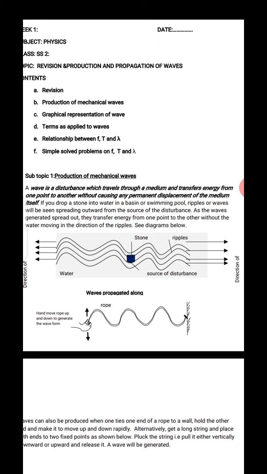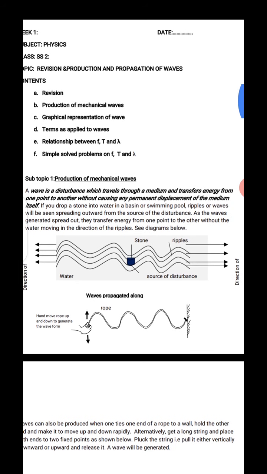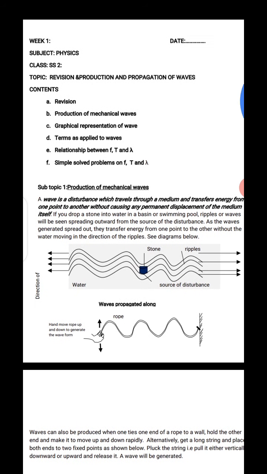If you drop a stone into water in a basin or swimming pool, ripples or waves will be seen spreading outwards from the source of the disturbance as the waves generated spread out. So they transfer energy from one point to another without the water moving in the direction of the ripples. And that's the diagram you are seeing there. That's the diagram of a wave.